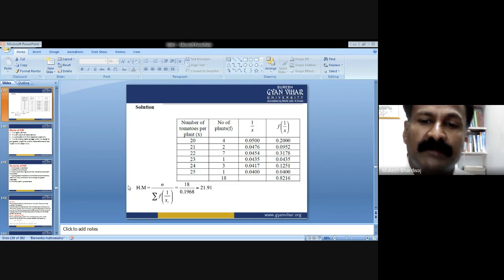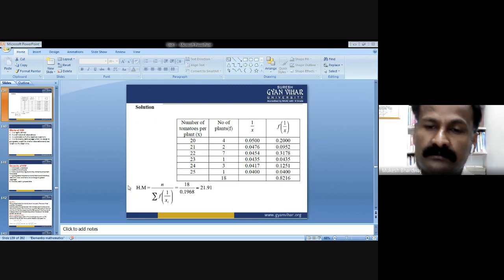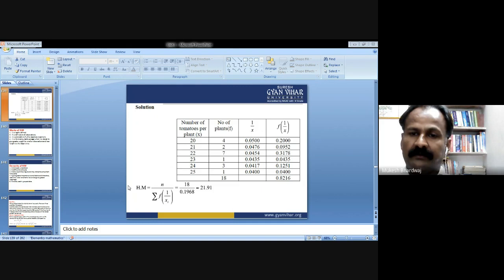We do the summation of all the reciprocated values multiplied to the frequencies, which comes out to be 0.8216. So the arithmetic mean comes out to be 0.8216 divided by 18.